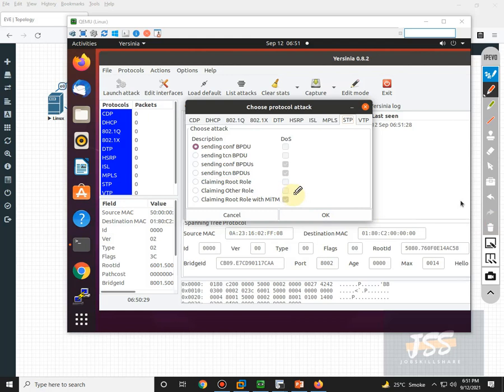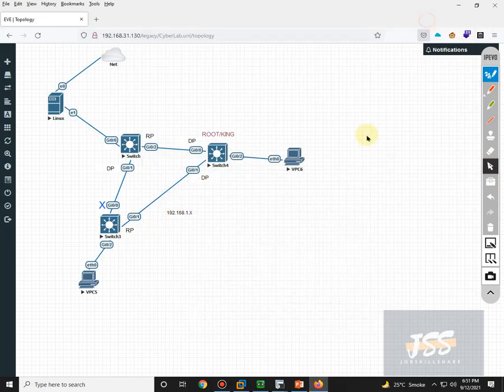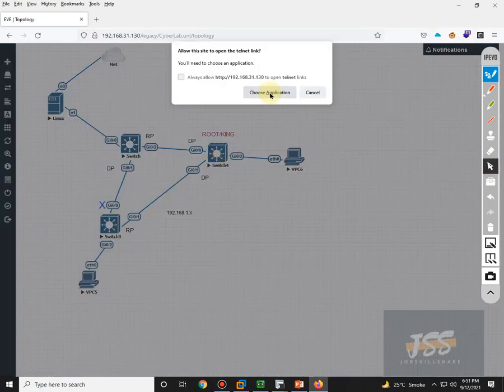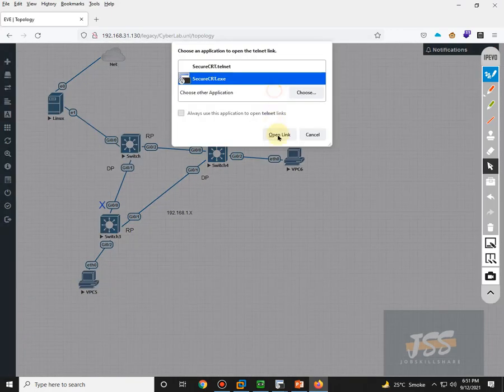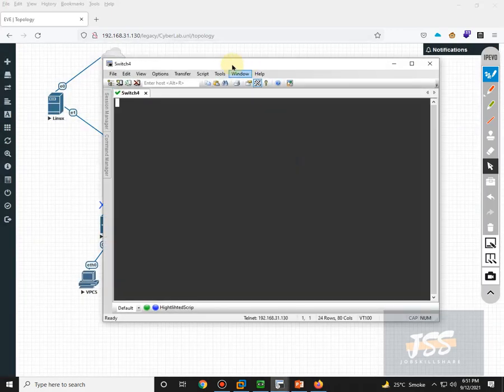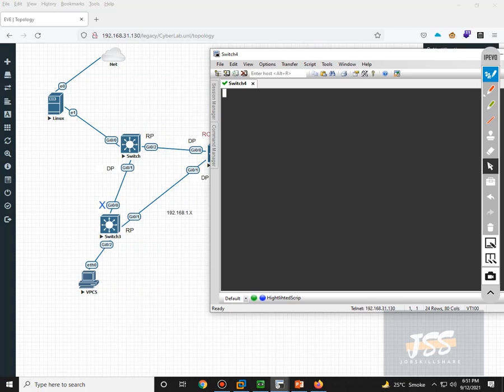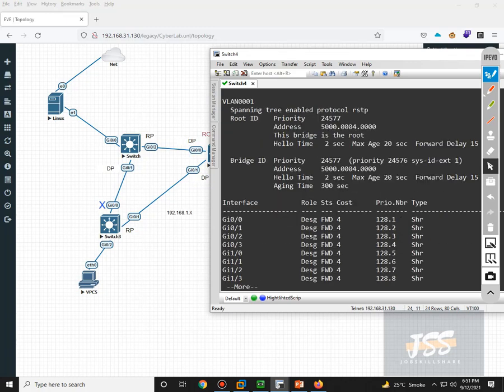So before I click on this and make this the root bridge, I need to go back to the switch that is currently in the root bridge state. So once more I just want to clarify, show spanning tree for VLAN 1. This is a command to check, and as you can see, it is saying this is the root bridge.